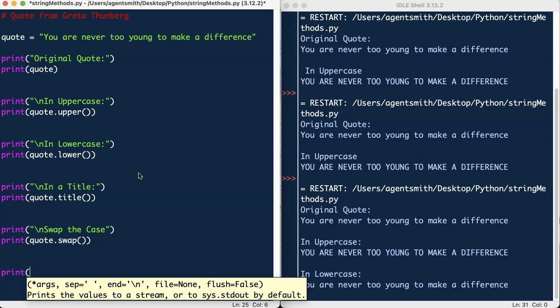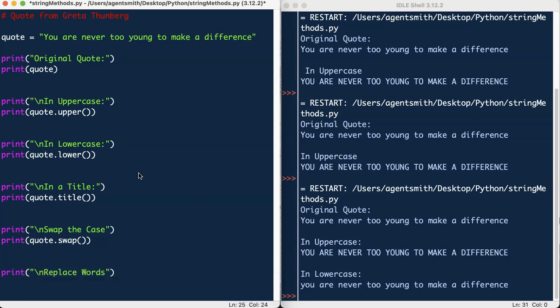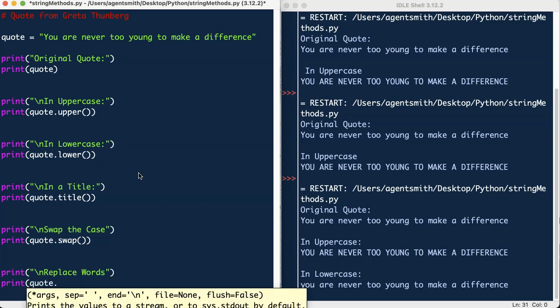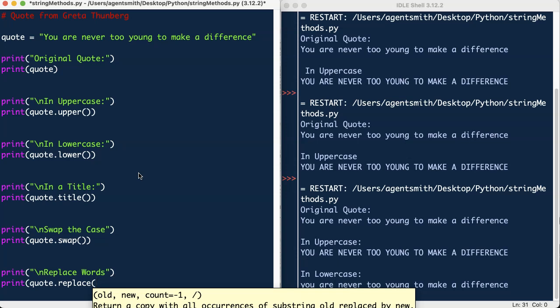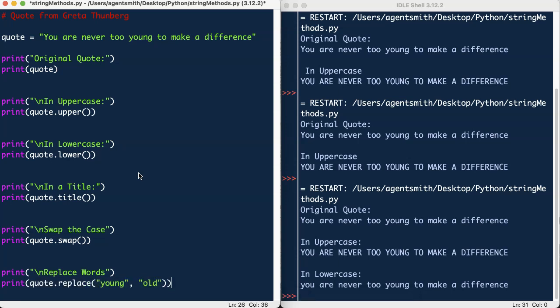Okay, and then we are going to replace young for old. So replace words, that's good. So for this one, slightly different. So we're going to put quote dot replace, because replace is the method. Now, inside the bracket, we're going to put a speech mark. And we're going to put young, and then close the speech mark, comma, and a speech mark, and old. And there we go, spot on.